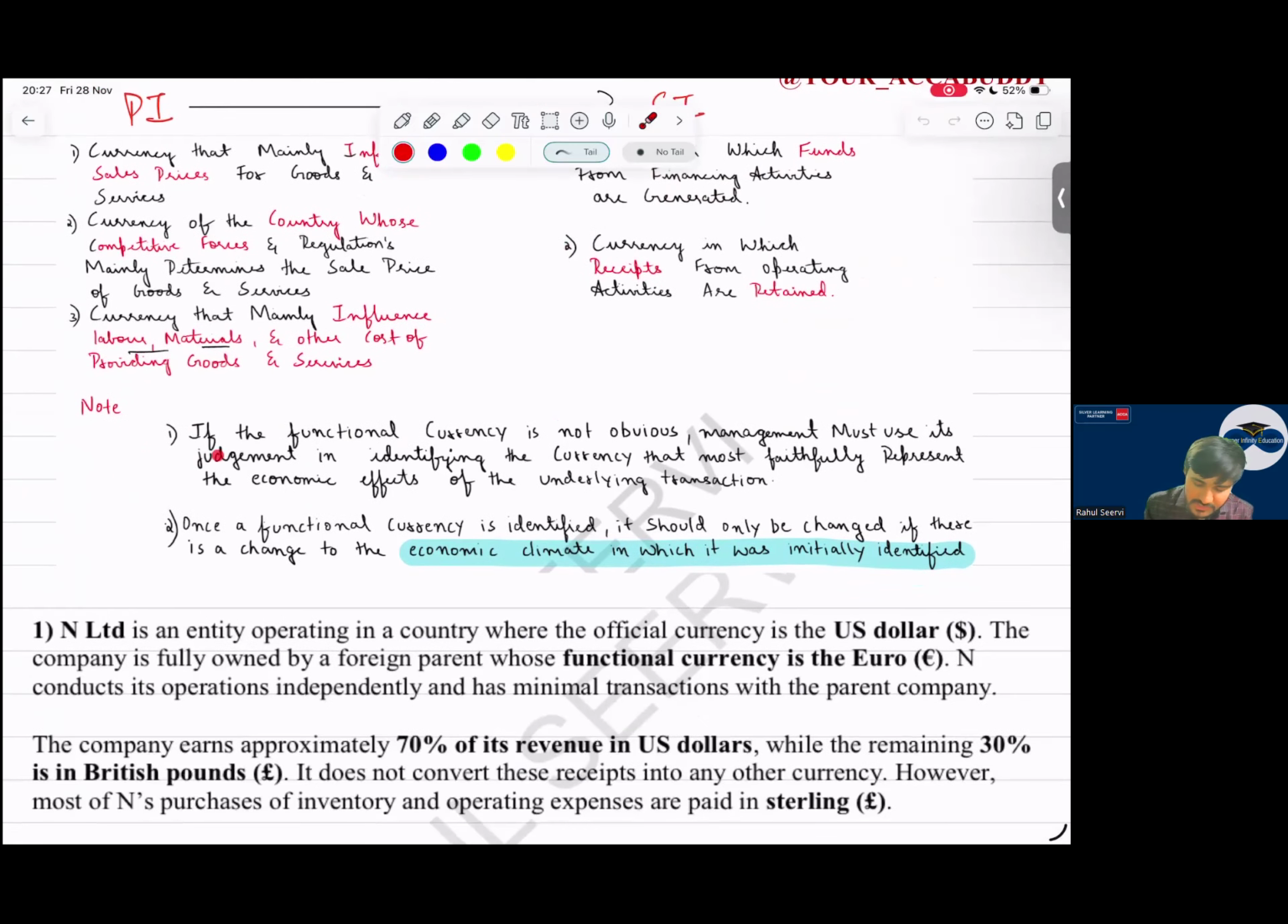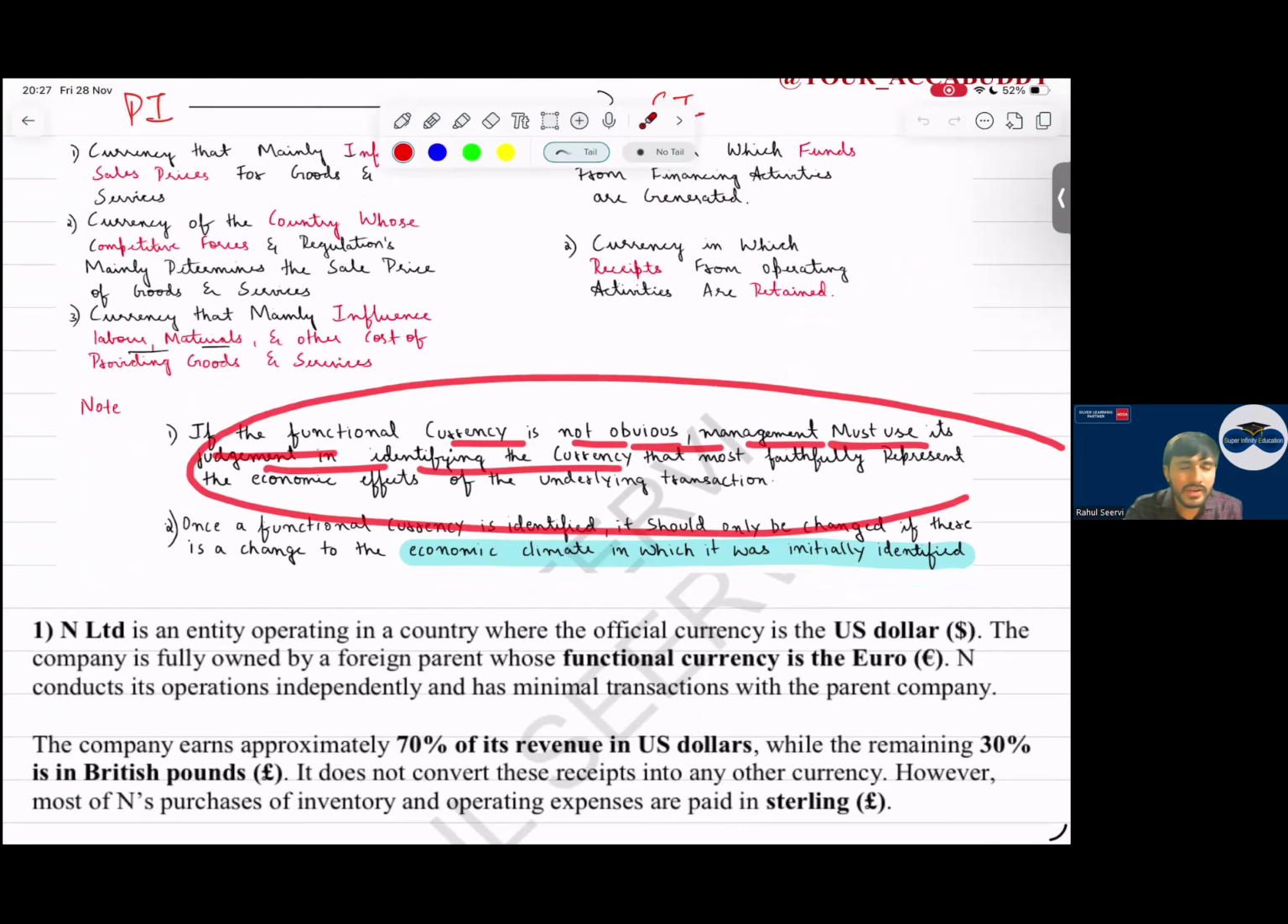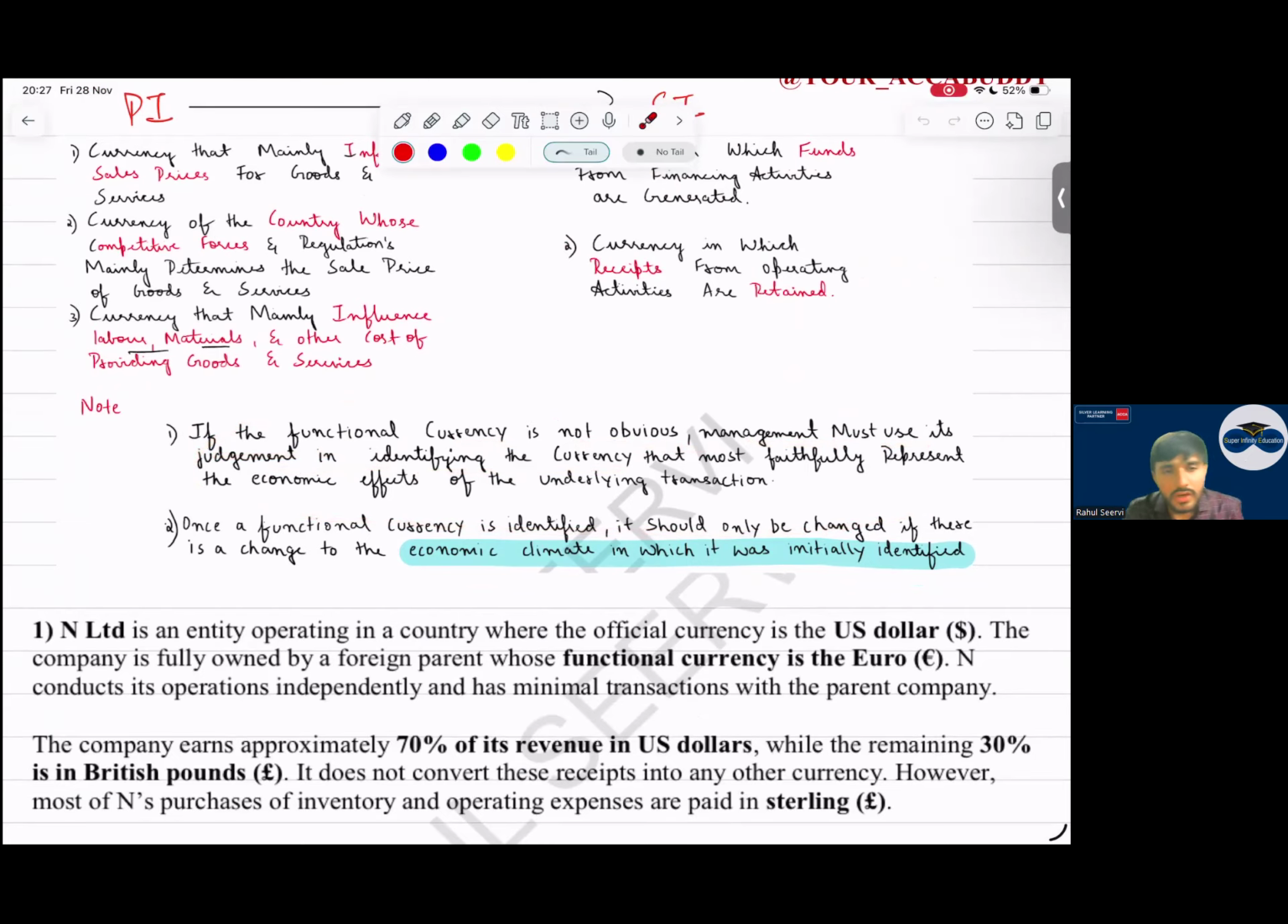Then if the functional currency is not obvious, management must use its judgment. Yes or no? It must use its judgment to identify what the functional currency will be. Now, question to everyone: can functional currency change? MCQ: true or false? Can functional currency change?